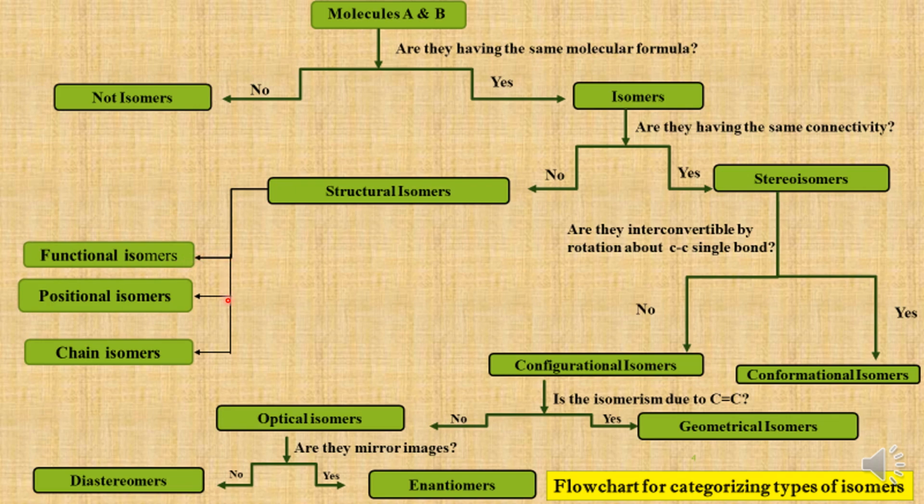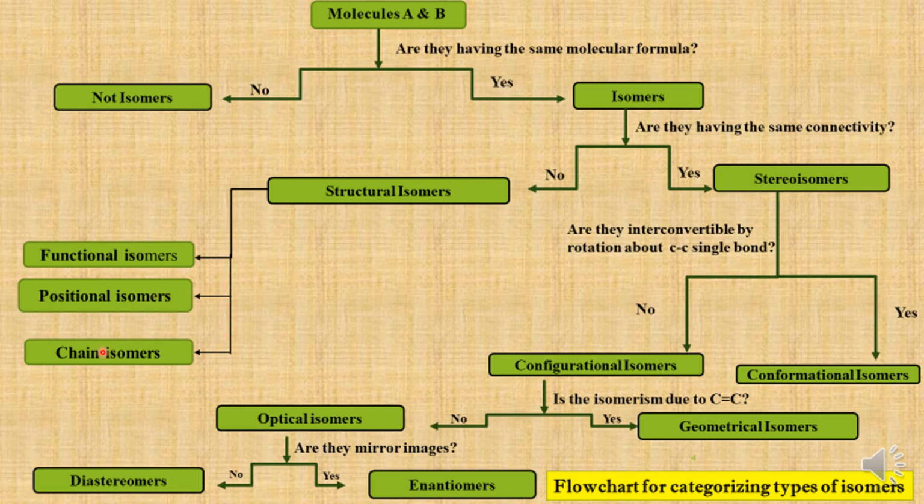Now let us consider 2-butanol and 1-butanol. In 1-butanol and 2-butanol, we have the same functional group. But in 1-butanol, OH is present on carbon number 1 of the parent chain, whereas in 2-butanol, OH is present on the second carbon. Therefore, these molecules differ in the position of the functional group in the carbon chain. This kind of isomers, 1-butanol and 2-butanol, are very good examples of positional isomers.